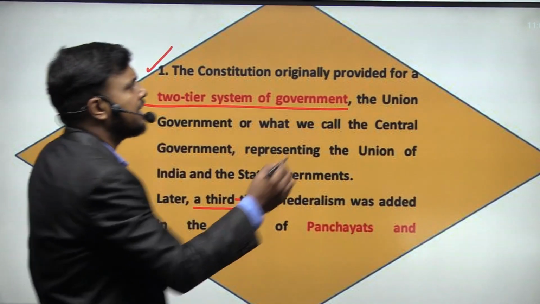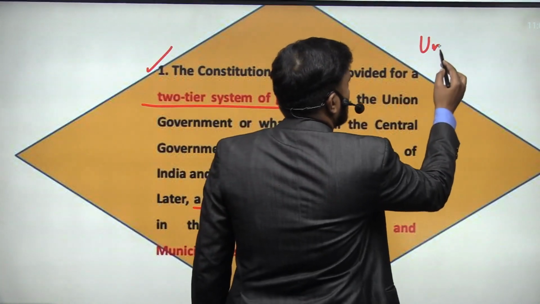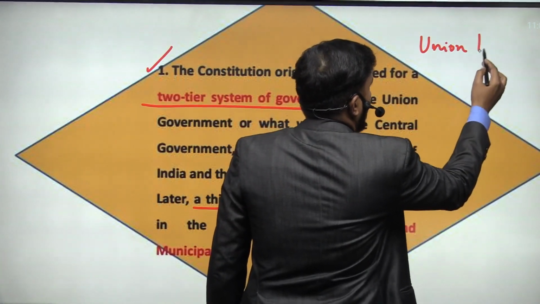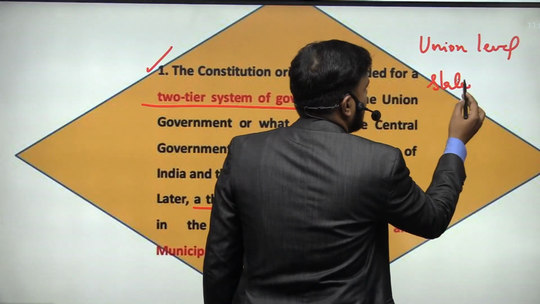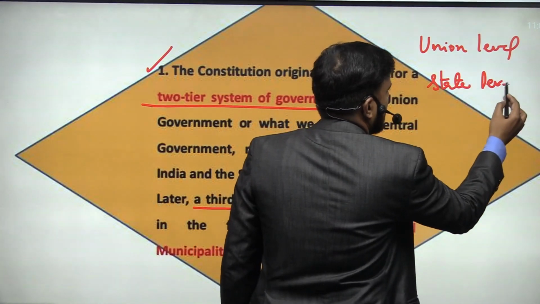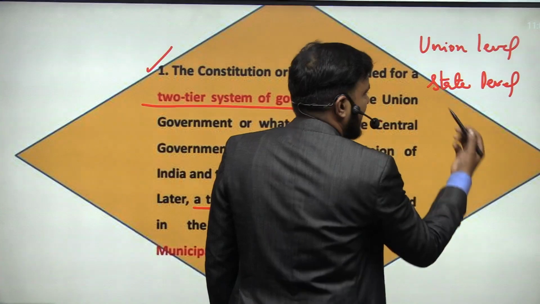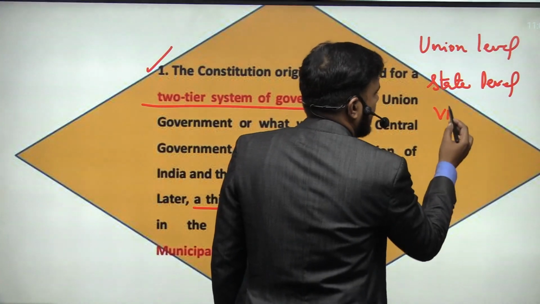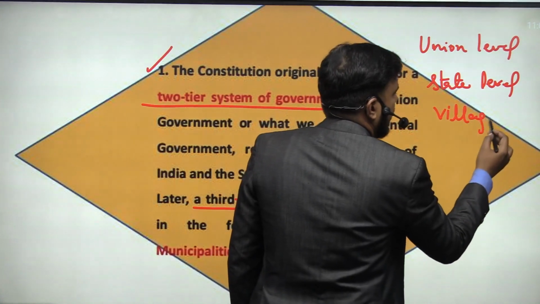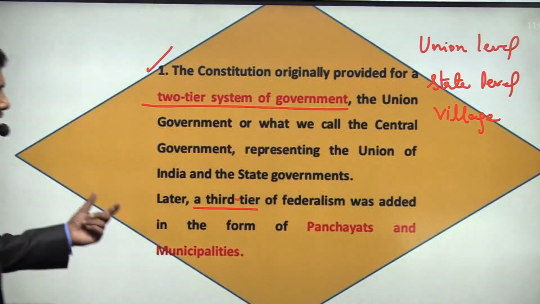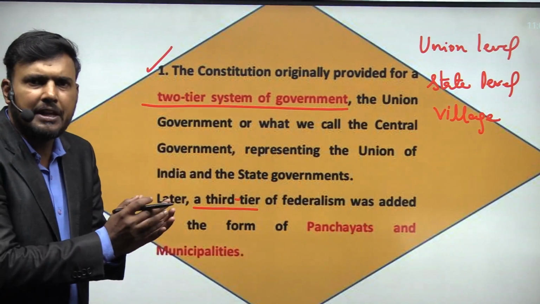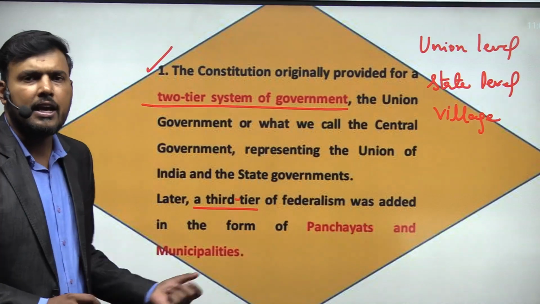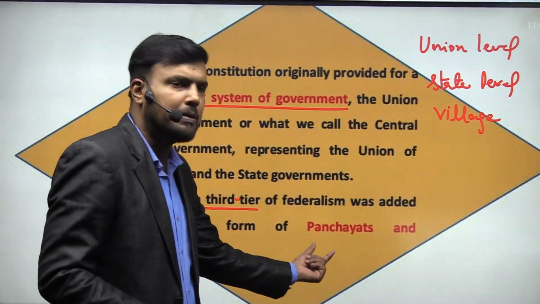That means at the union level we have a government, at the state level we have a government, and now at the grassroots level, that is the village level, we also have a model of governance called local governance. That is, in urban areas you will have municipalities, and in rural areas you will have the panchayati system.